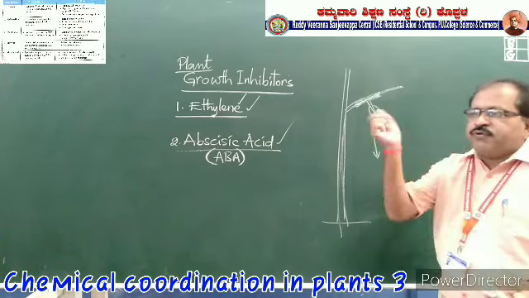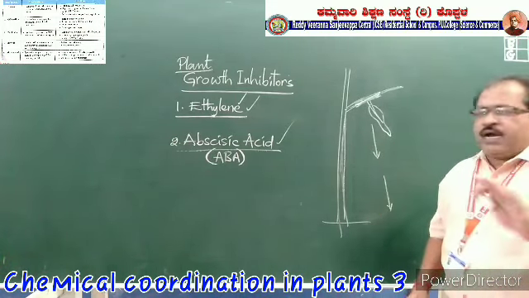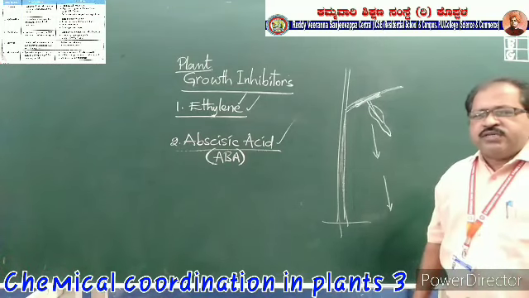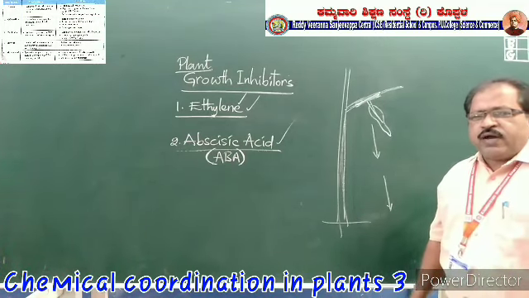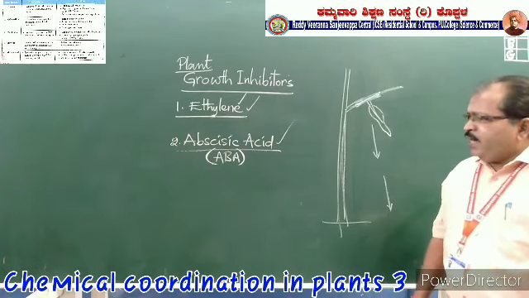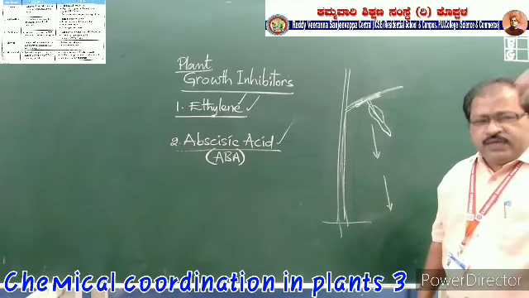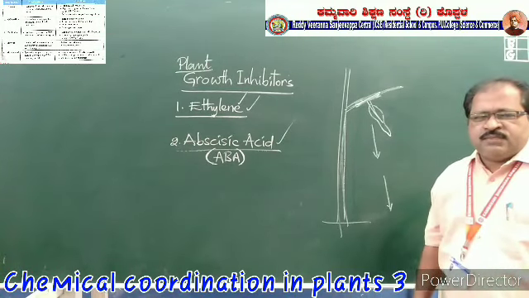That's why however many times you cut or pluck the leaf, a new leaf will grow, because of the auxins. Auxins, gibberellins and cytokinins promote growth. Ethylene and abscisic acid regulate growth. That means they are growth inhibitors.